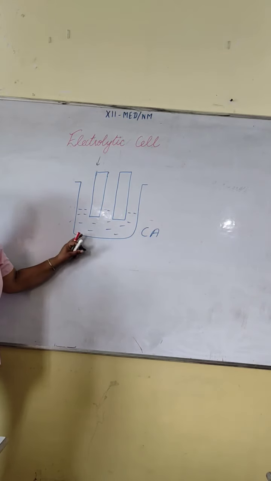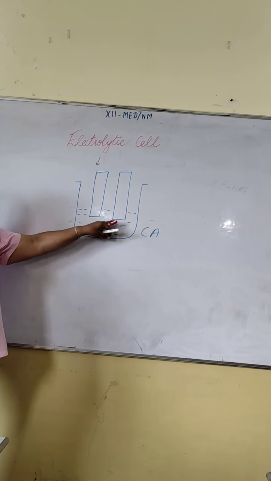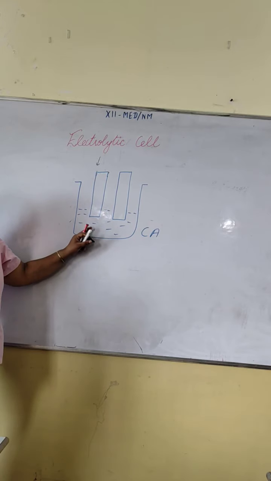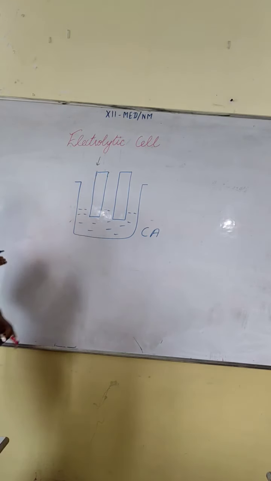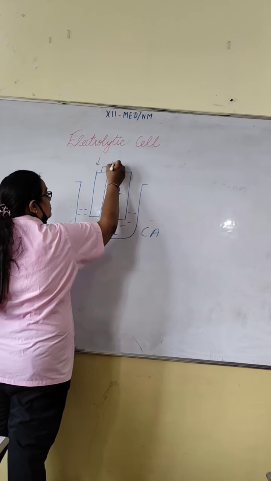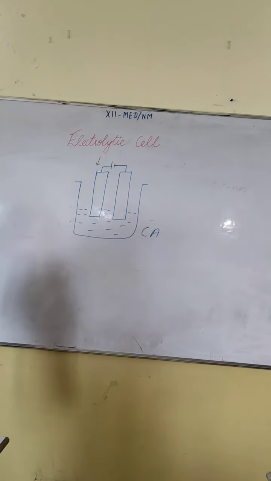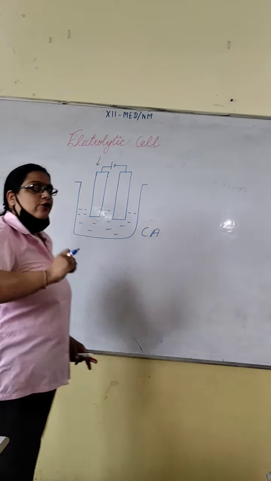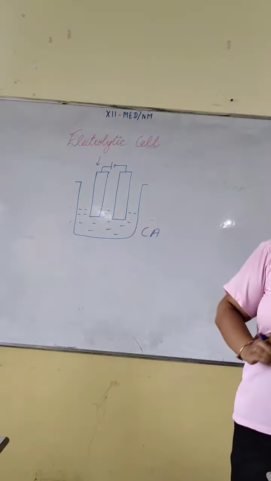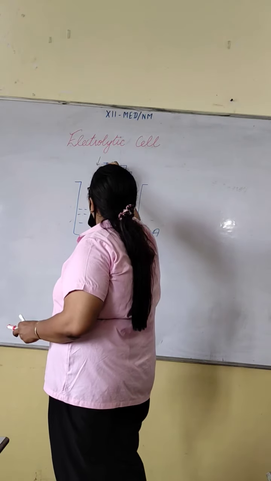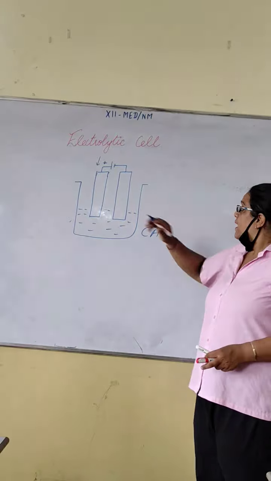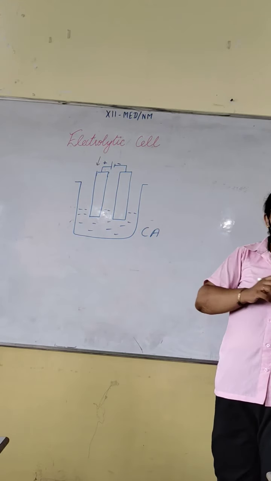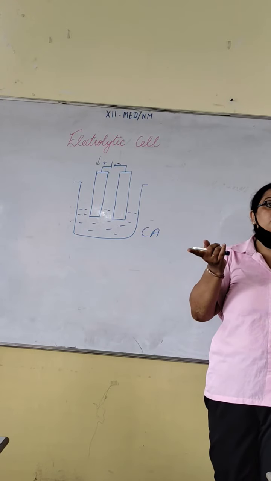So I have taken one glass vessel, put two electrodes in it, and added one electrolytic solution. Nothing will happen because the circuit is not complete. So I am attaching this to the battery. Now one most important difference between an electrochemical and an electrolytic cell is that here the anode is connected to the positive terminal of the battery and the cathode is connected to the negative terminal of the battery. In the electrochemical cell, it is reverse.